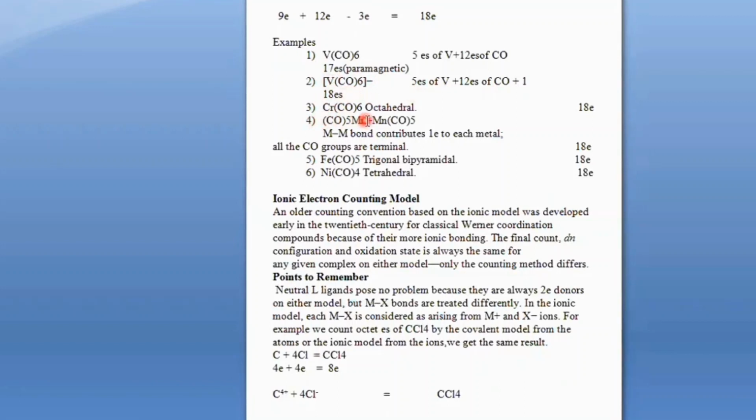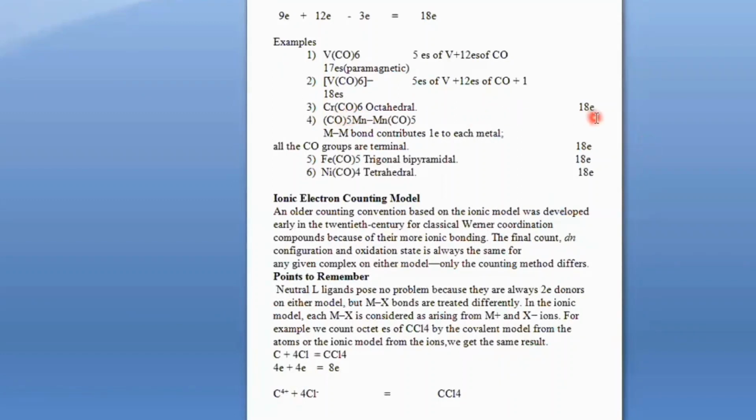Chromium hexacarbonyl, Cr(CO)6, has octahedral geometry. Chromium has 6 outermost electrons, with a 3d5 4s1 electronic configuration, and the 6 carbonyls contribute 12 electrons. So there are a total of 18 electrons in the Cr(CO)6 complex.